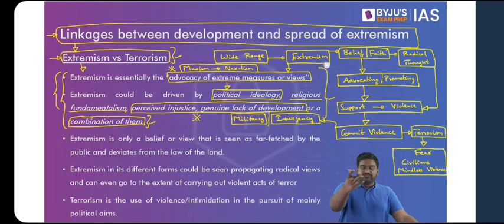The civil war that you would have studied in Sri Lanka between the Sri Lankan government and the Tamil rebels resulted because of the radical violence and extremism that Sinhala Buddhists displayed against Tamil minorities. Is that clear? And today, they are targeting the Muslim minorities in the country.